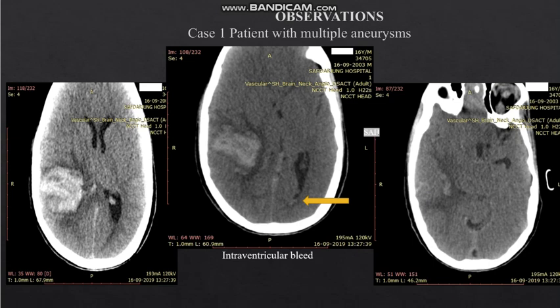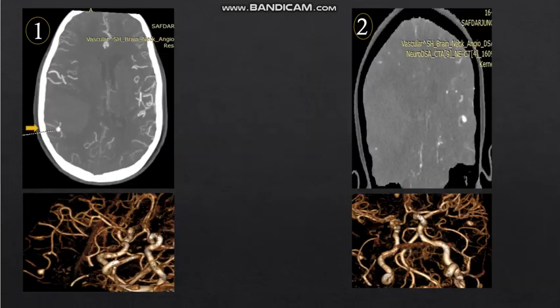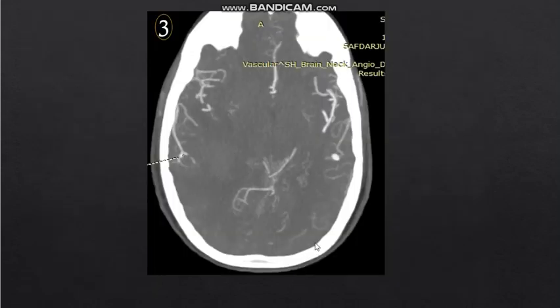So we suspected that it can be a case of intracranial aneurysm rupture, and we did a CT angiography study, and what we found was that in the right MCA, in the cortical branches, a focal outpouching is there, which is oriented superolaterally and is away from the bone surface. So this is one aneurysm. And then again on the left side, in the cortical branch of the left MCA, that is middle cerebral artery, another aneurysm is shown. And in the subsequent images, when we scroll down, we also observed a few other aneurysms on the right side and on the left side.